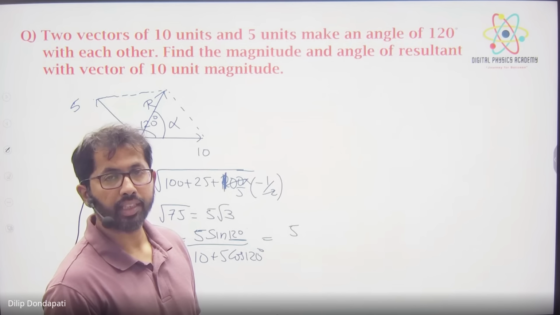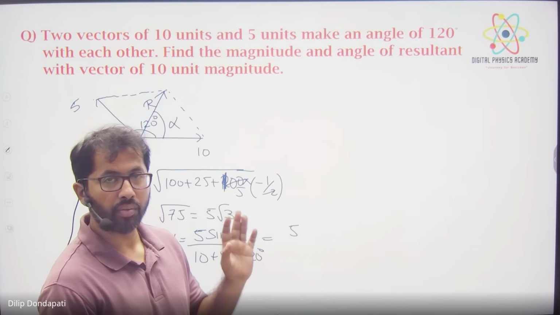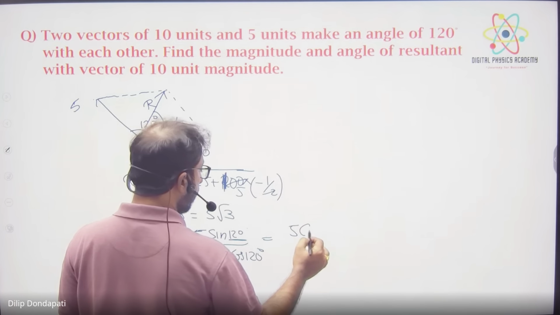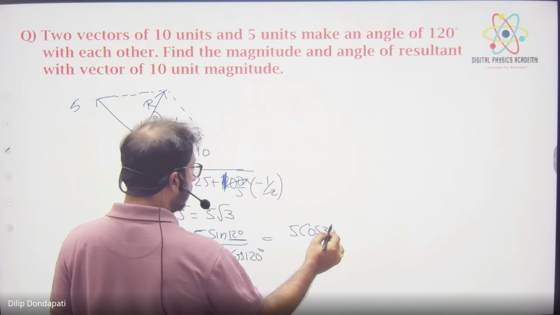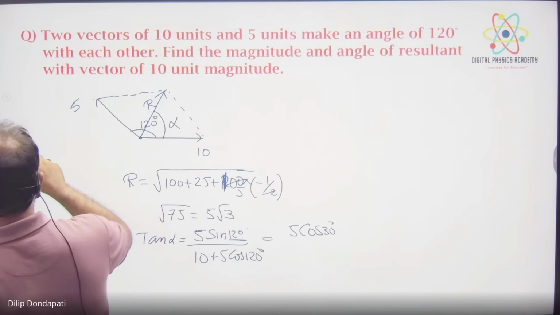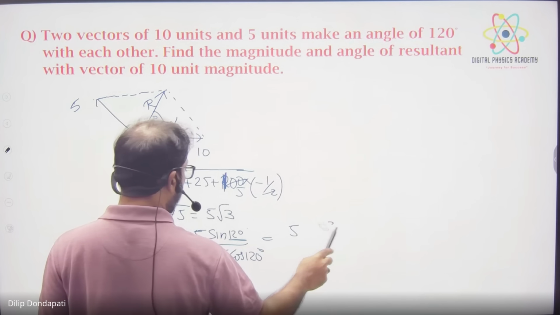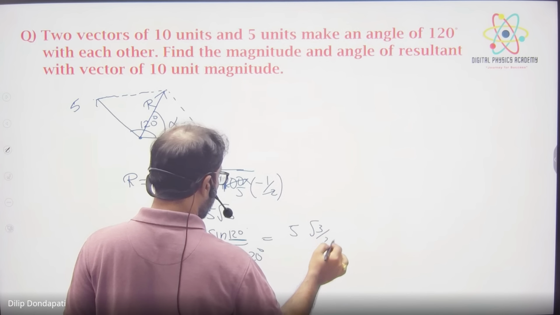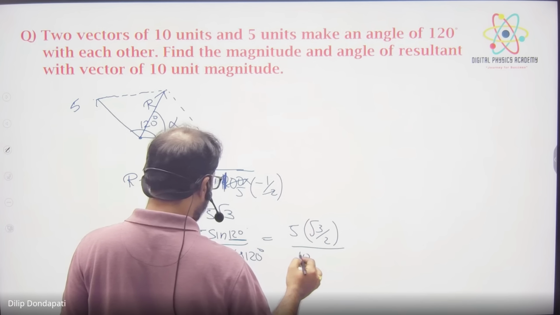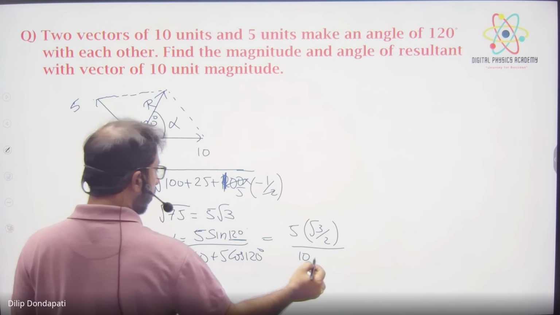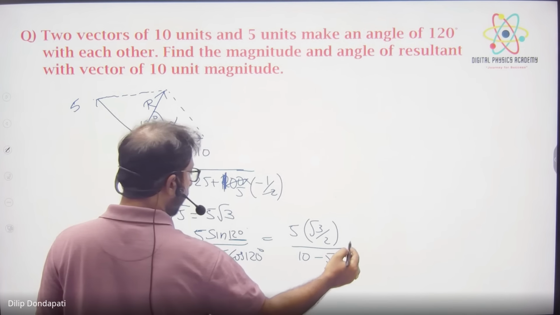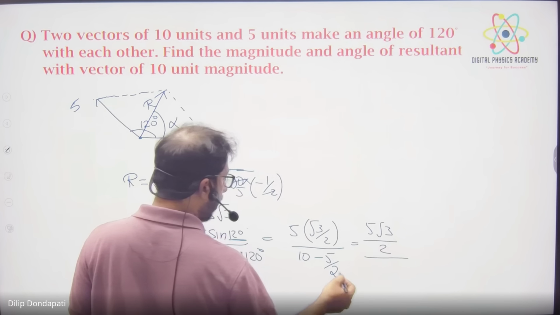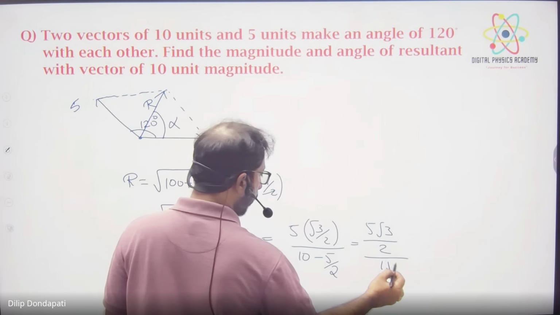Sin of 90 plus 30 lies in which quadrant? Second quadrant. In the second quadrant sin is positive. And sin and cos will change, right? So cos 30, which is nothing but root 3 by 2, right? So it is 5 root 3 by 2 divided by 10 minus 5 by 2, that is 5 root 3 by 2 by 15 by 2.